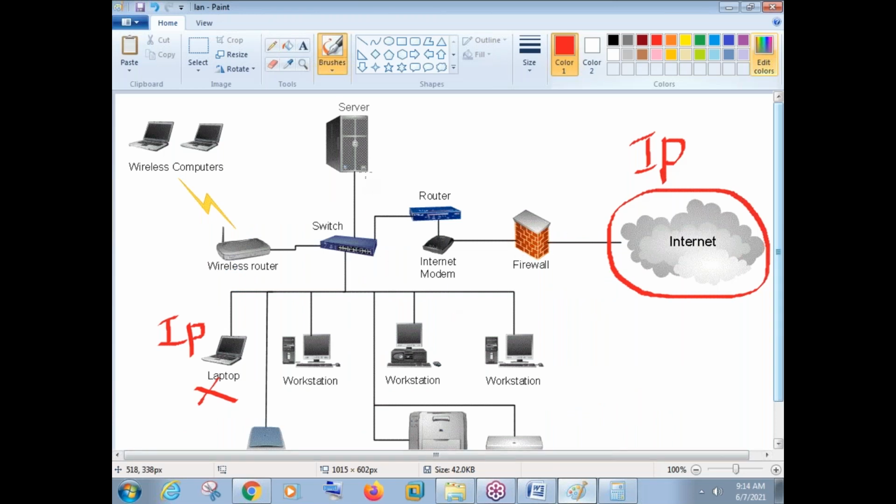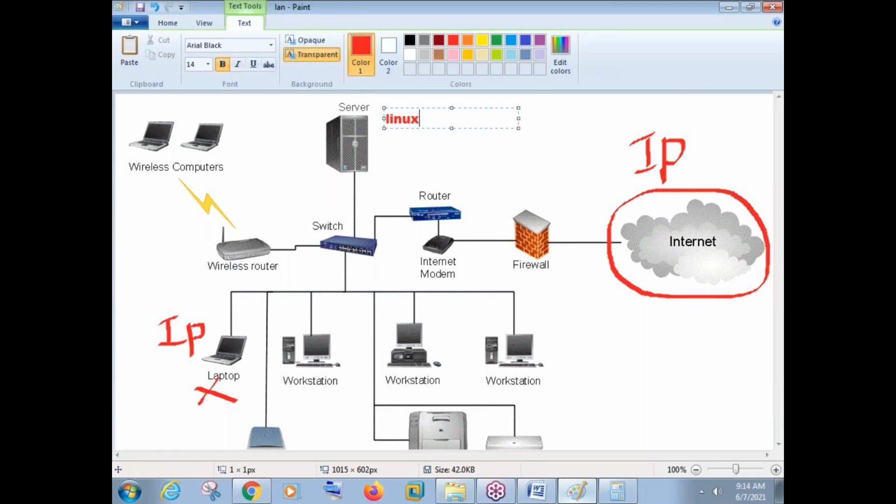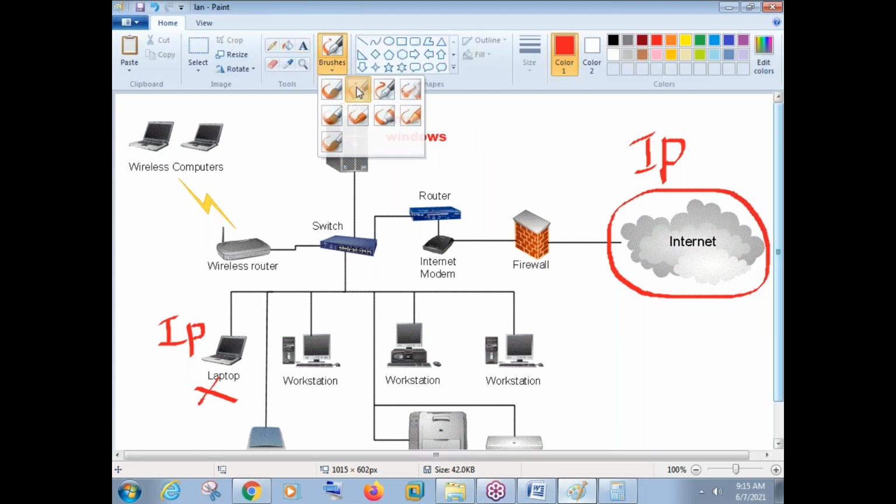Yes, sir. So I can say server administration. When I say server administration, I'm talking about Linux and I'm talking about Windows Server administration. Okay. So in server administration, you are learning about servers actually, types of servers, how to configure servers, and all those things. It will take around 35 days that you are learning there.